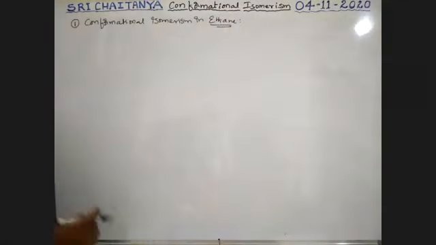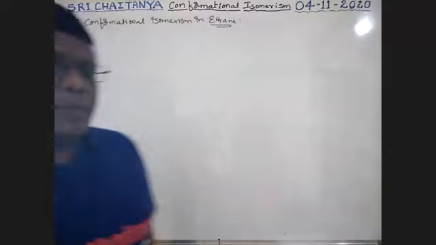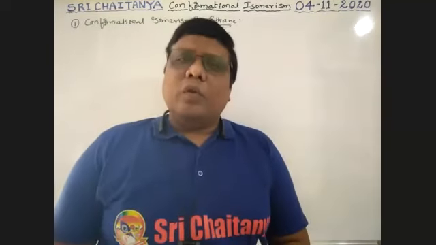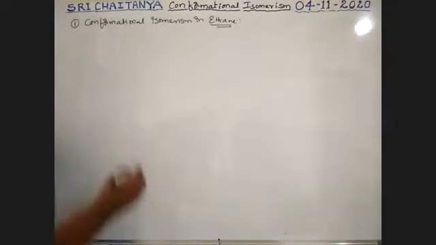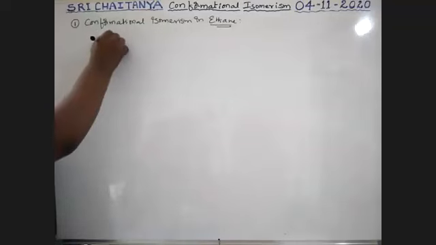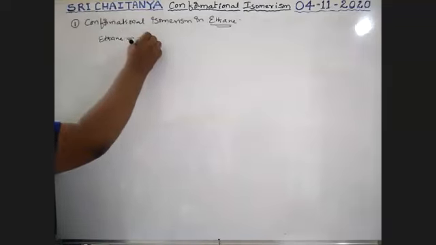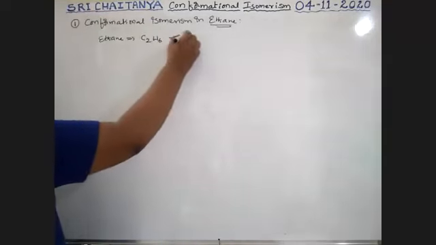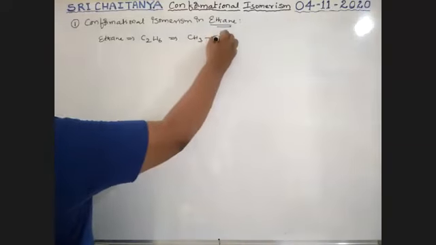The first and simplest example to explain conformational isomerism was ethane. What is ethane? Its formula is C2H6. It has CH3 bonded with CH3.